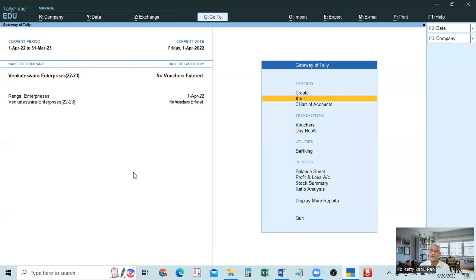So purchase 18%, purchase 28%, purchase 12%, purchase 5%, like that. We purchase goods and we enter the tax rate. Sometimes that is necessary, because it is necessary for us. So with the help of the tax rate, we enter as purchases. So there will be no details. In such a case, similarly for sales also, we enter sales 18%, sales 15, 12%, like that.